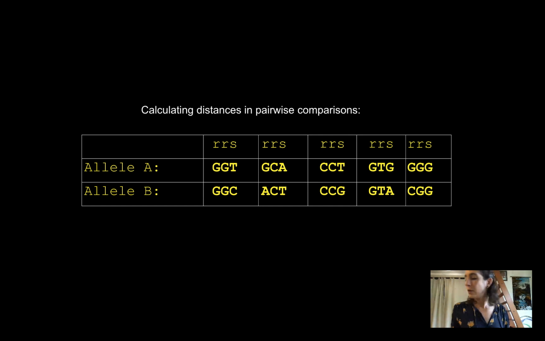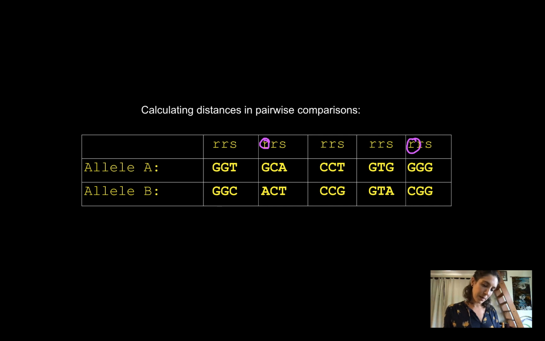Okay, so in order to figure out the silent and replacement distances here, we need to see where the differences are accumulating between these two alleles, or between these two species. So let's start with the replacement distance. We need to account for all of the differences that we find between these two alleles that land on a replacement site. So it looks like there's one right here, and it looks like there's another one right here.